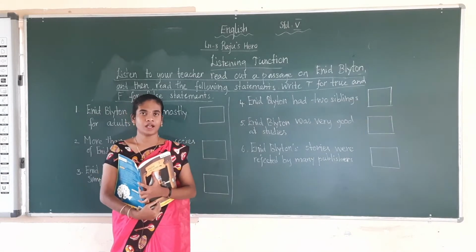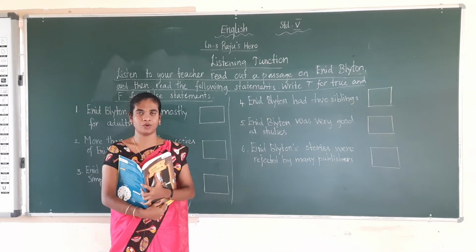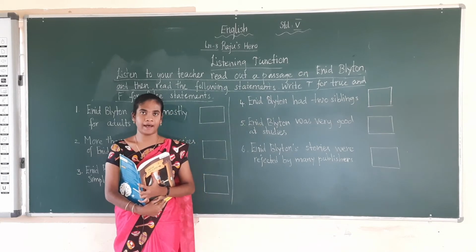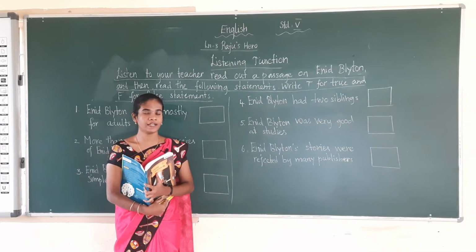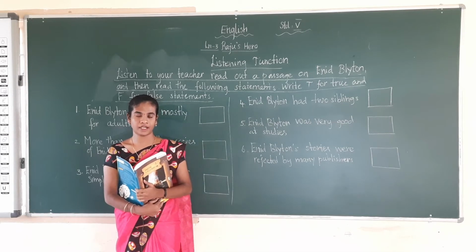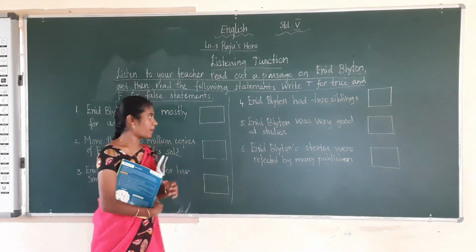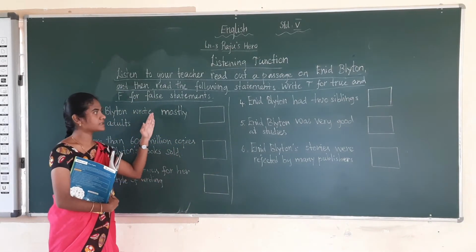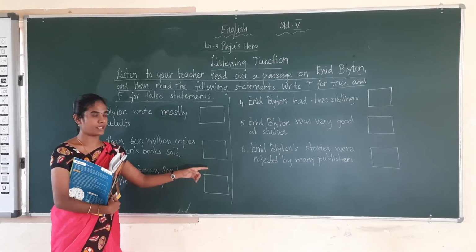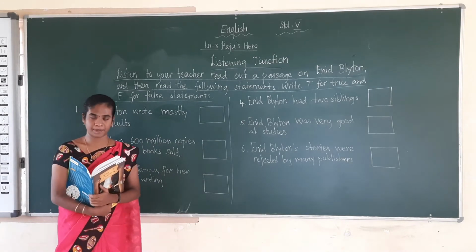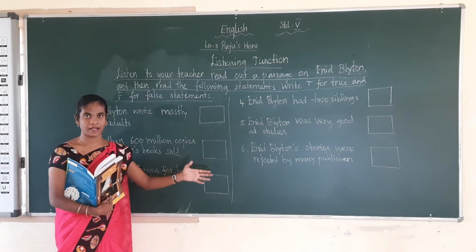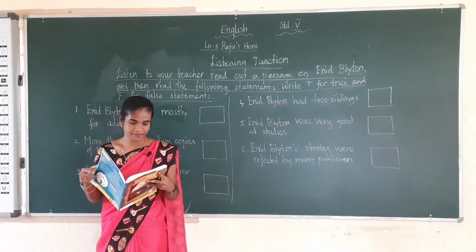Students, now we are going to see the listening junction. In the listening junction, we are going to learn about the famous author Enid Blyton. I will read out the passage. You have to listen carefully. I will ask these statements based on the passage. If the statement is true, you have to write T, and if the statement is false, you have to write F. So please listen carefully, students.